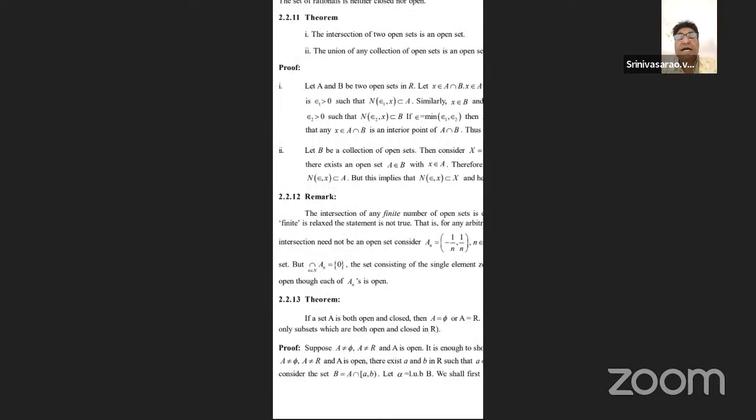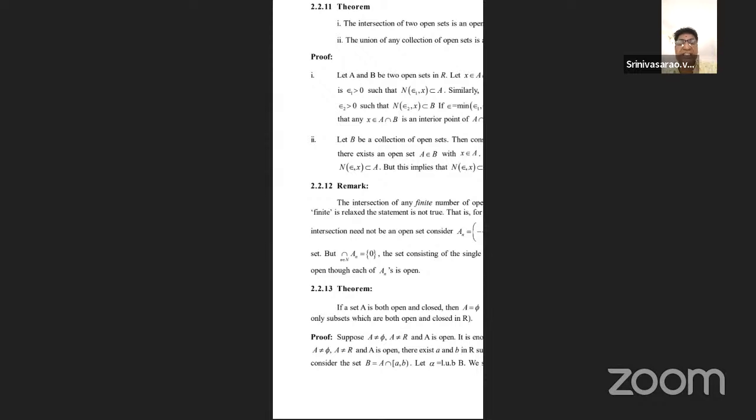These theorems are based on open sets. The finite intersection of any two open sets is also an open set. The union of any collection of open sets is also an open set. Now this is one of the important theorems, 2.2.11. Please listen carefully.